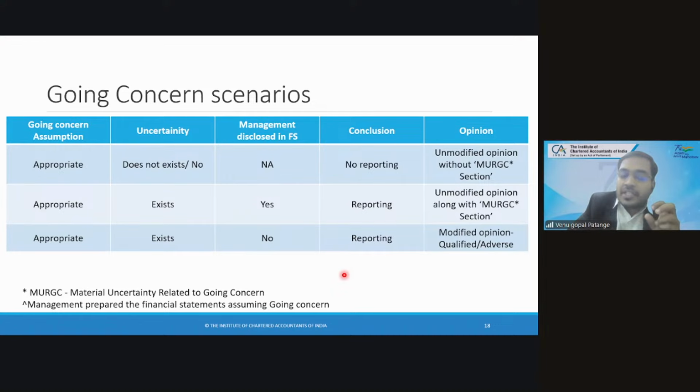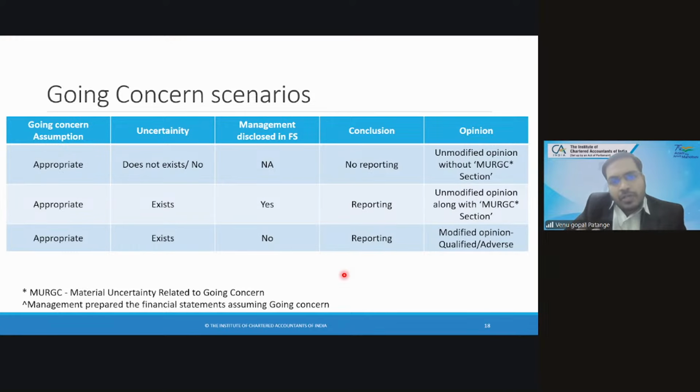Let us say the going concern assumption is appropriate, uncertainty exists, but management is not disclosing anything in their financial statements. Then the conclusion is you should give a modified opinion, either qualified or adverse. So what is this case? Management is sure there is no uncertainty. However, based on the audit evidence the auditor has obtained, in his conclusion he found there is uncertainty, which he discusses with those charged with governance and management.